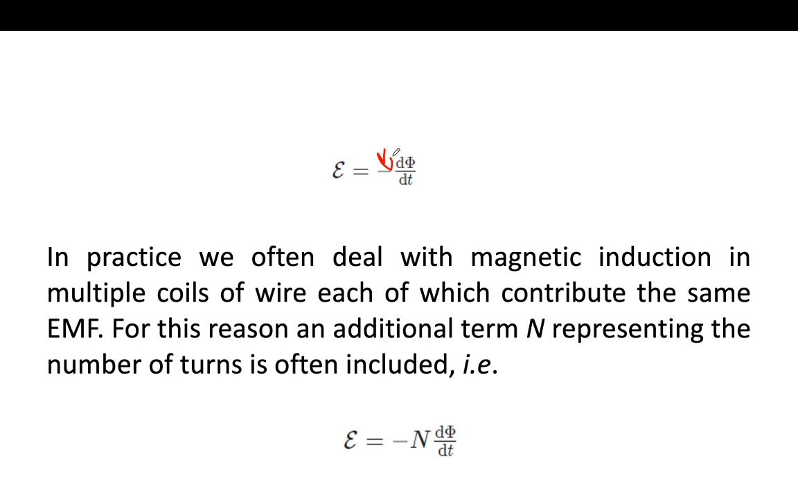In practice, we often deal with magnetic induction in multiple coils of wire, each of which contributes the same EMF. For this reason, an additional term N is added, where N represents the number of turns of the wire. You see this in electric motors or transformers, which have turns of wire. So in the formula we add N. What is N? N is the number of turns.